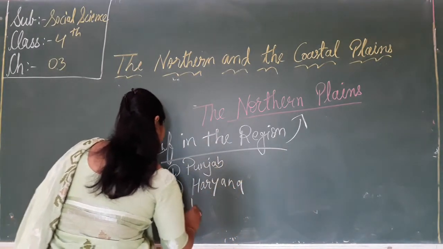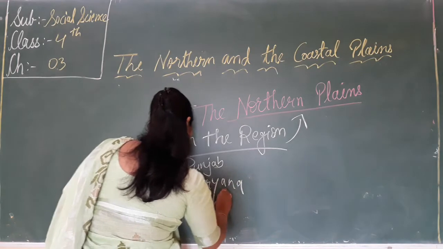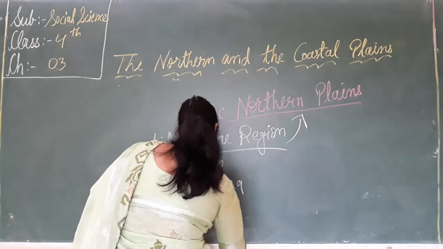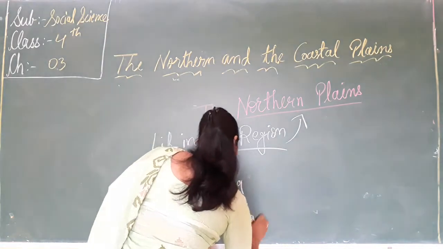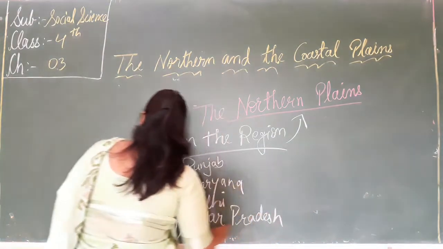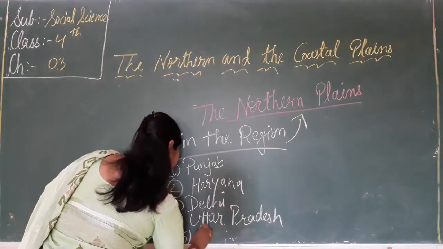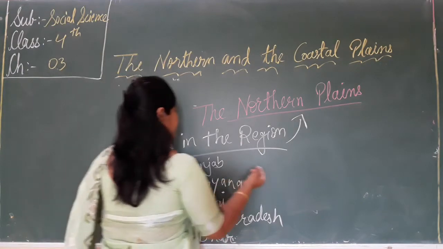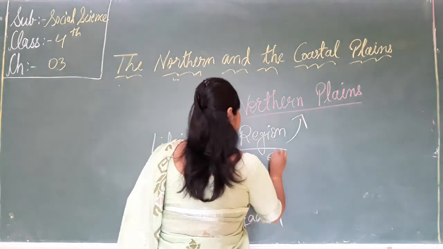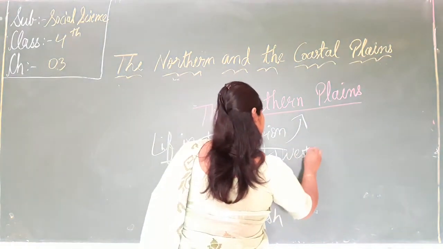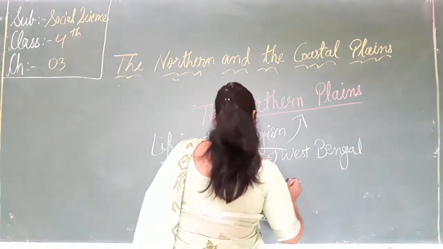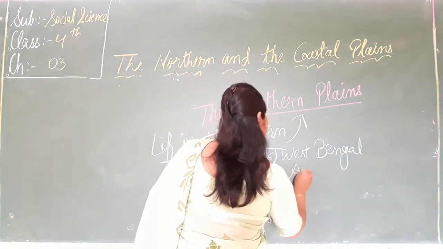Third is Delhi. Fourth, Uttar Pradesh. Fifth, Bihar. West Bengal. And Assam.